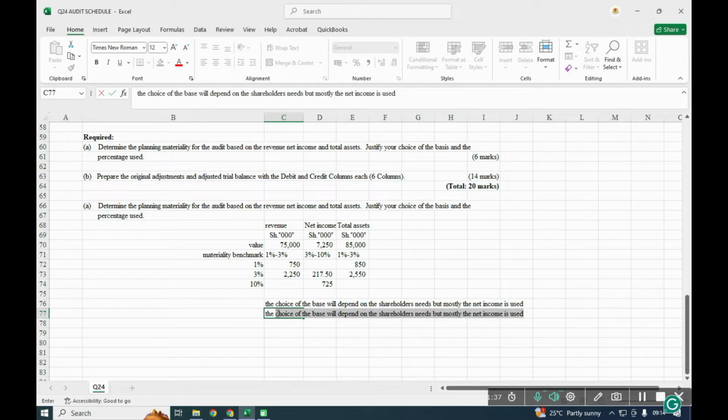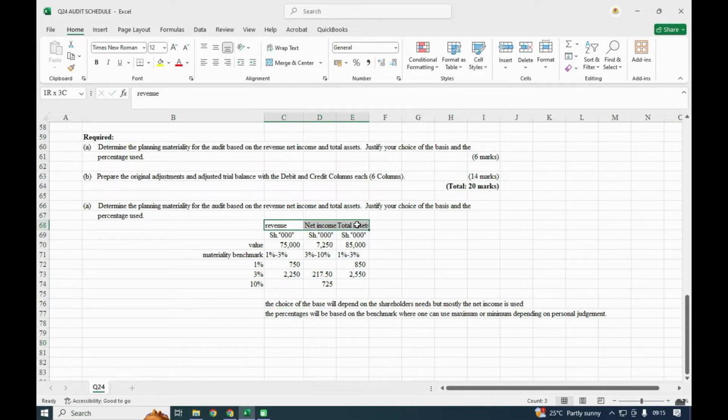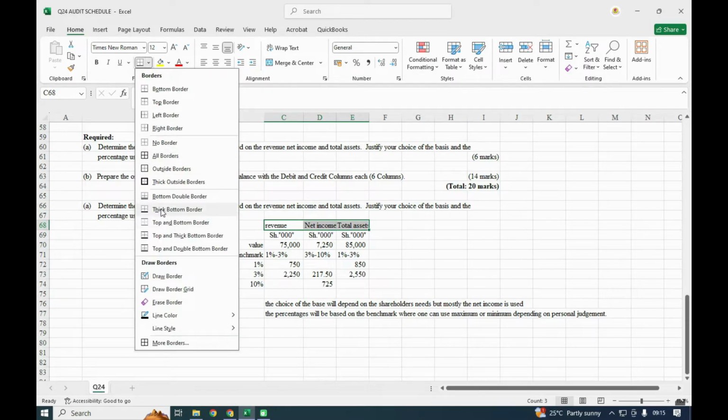The other key thing, the percentages, will be based on the benchmark, where one can use maximum or minimum, depending on personal judgment, because you have said in this case professional judgment is one that comes in place or in play, and that's how that particular first part of materiality was supposed to be done.